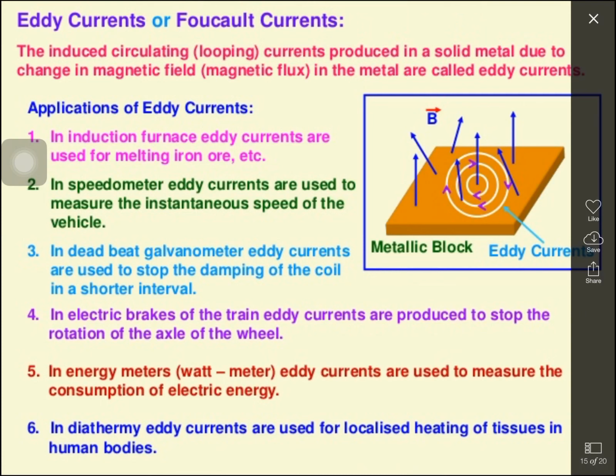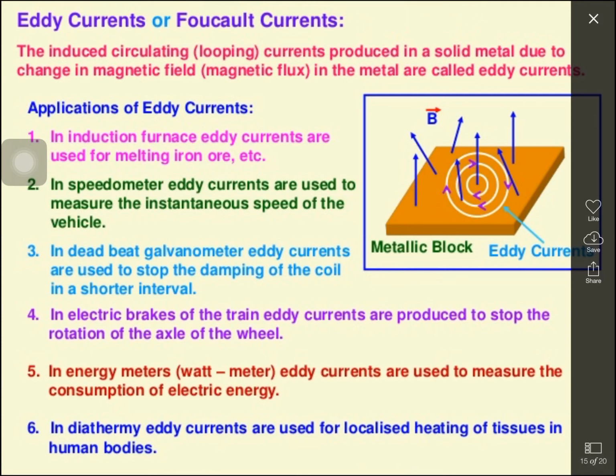When the electromagnets are activated, eddy currents are set up in the rails. The eddy current opposes the motion of the train. This is the way we can stop the train. The eddy currents are set up in the wheel of the train, so it comes to rest immediately.